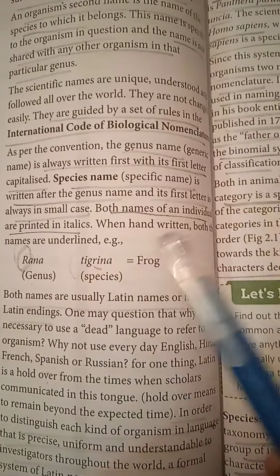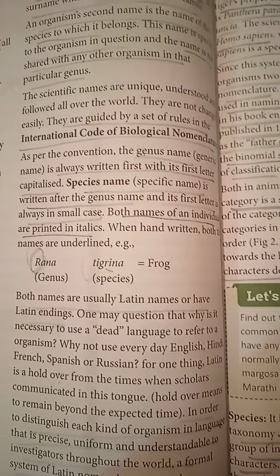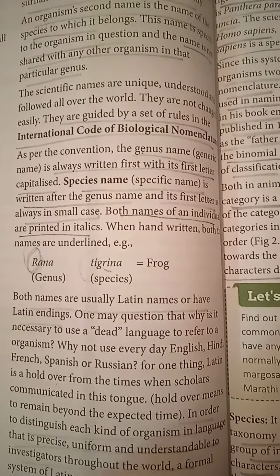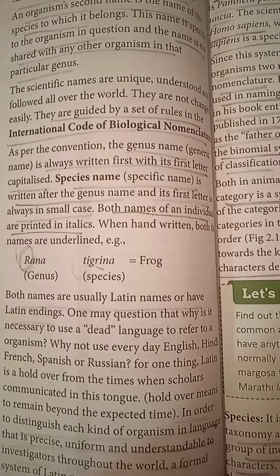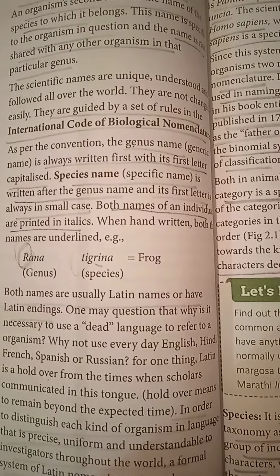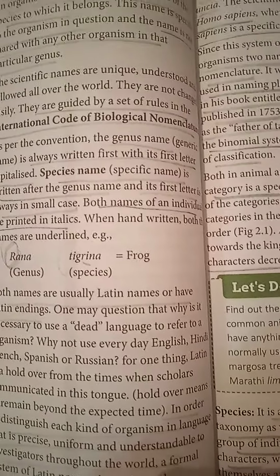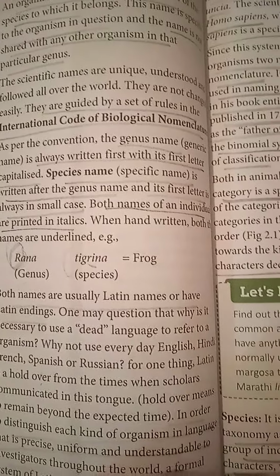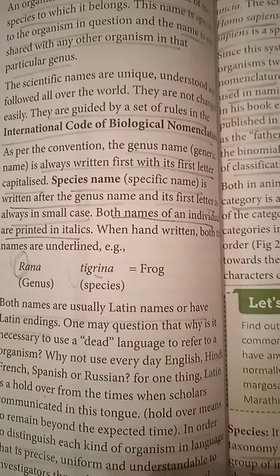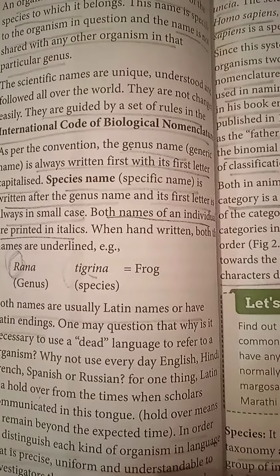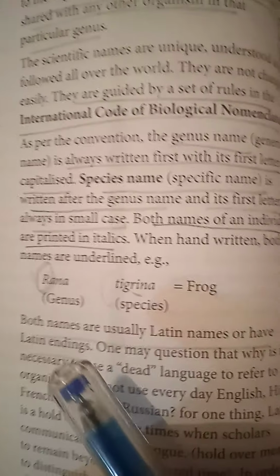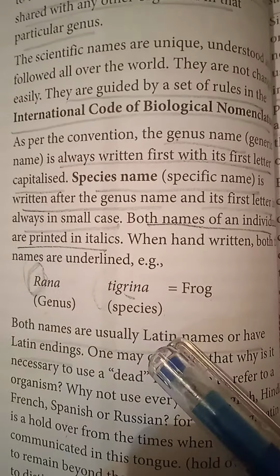If any research work is done in any country, in any language, scientists won't have confusion because of the scientific name. It's very clear on which species and which genus the work has been done. Now, there was one person who developed this system. It's known as binomial nomenclature. As you can see, it consists of two names, the genus and the species name.